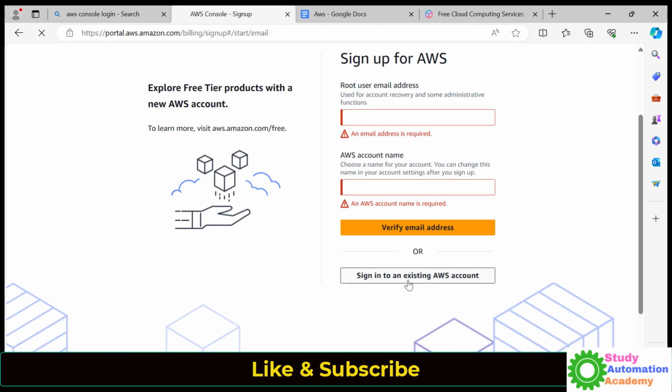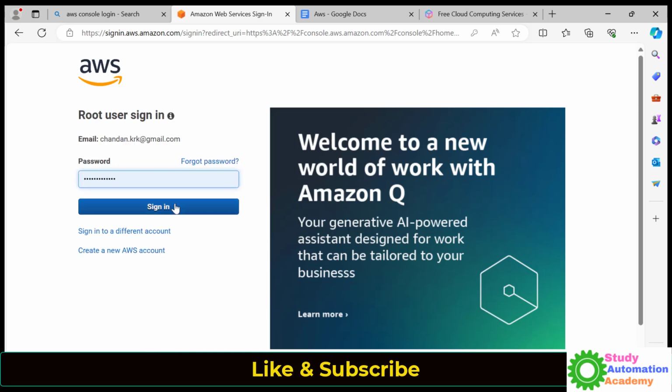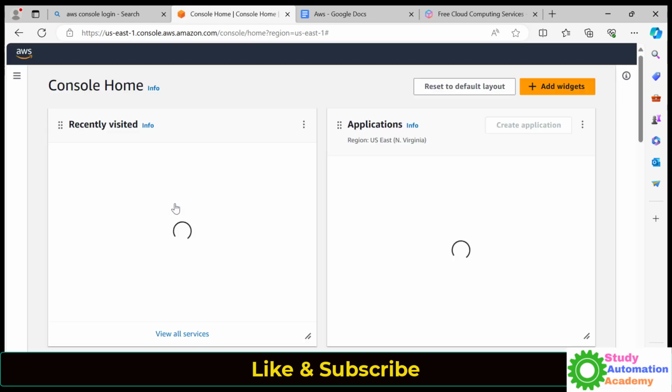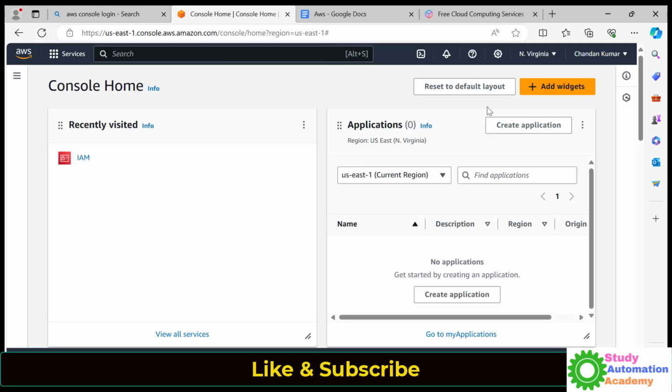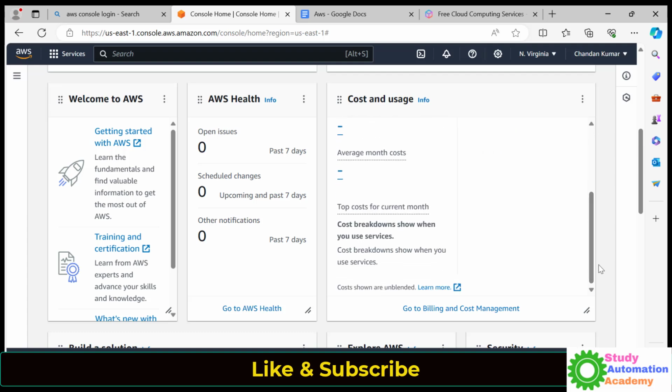So I'll just click on sign in to an existing account, and then initially you can log in with the root user. So I'll log in with my root user, give your username, password. It will ask you to verify once, and then you will be logged into your AWS console. So this is called the console screen. In this console screen, you will see here usage, right, and the cost and usage, all the things will show here. Even if you want, you can just click on billing and cost management and see that